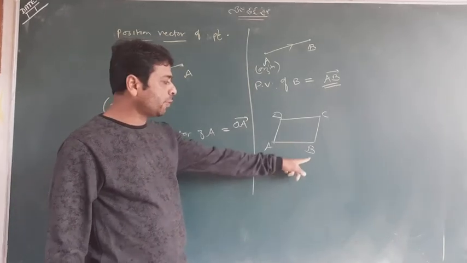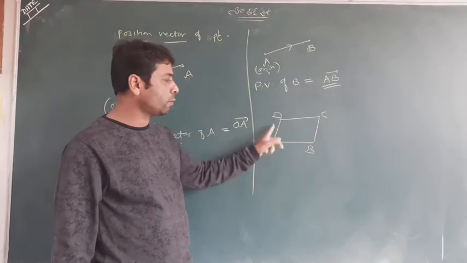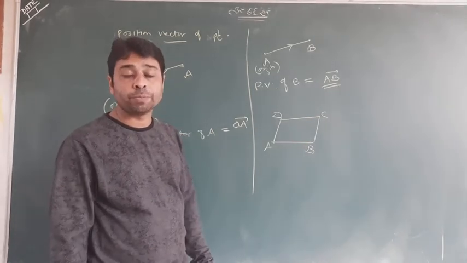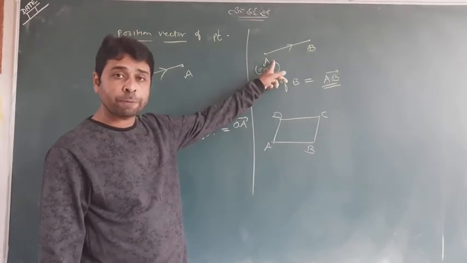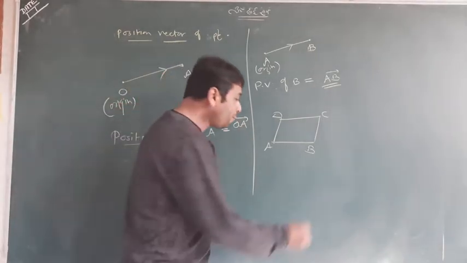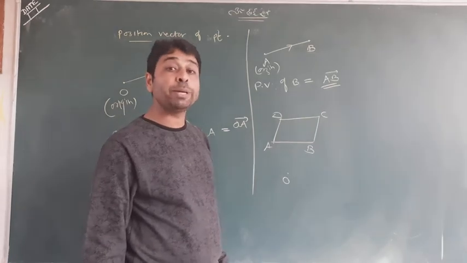So what is the position vector of B? What is the position vector of C? What is the position vector of D? So the question is, with respect to what? This is with respect to A as the origin point. This is with respect to O as the origin point. Suppose O is my origin point, which is not in the picture.